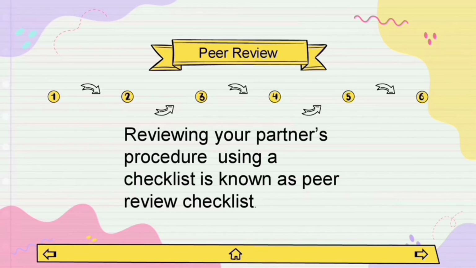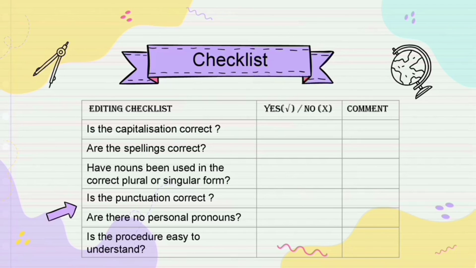Next is peer review. Peer review means reviewing your partner's work, and the partner's procedure using a checklist is known as a peer review checklist. First one is reviewing our own work; next is reviewing your partner's work. Here also some questions are given: is the capitalization correct, is the spelling correct? Have nouns been used in the correct plural or singular form? Is the punctuation correct? Are there no personal pronouns? Is the procedure easy to understand?